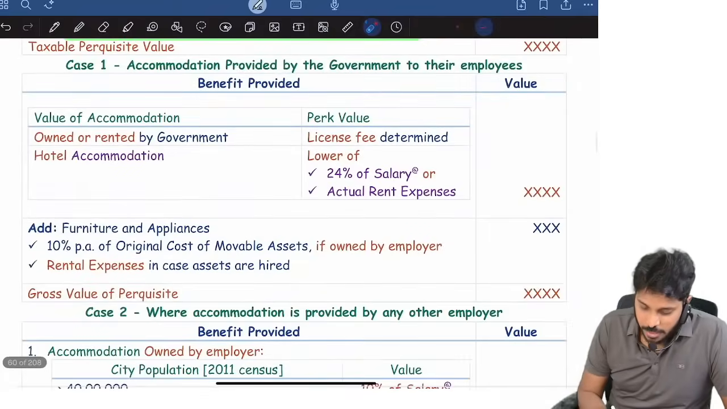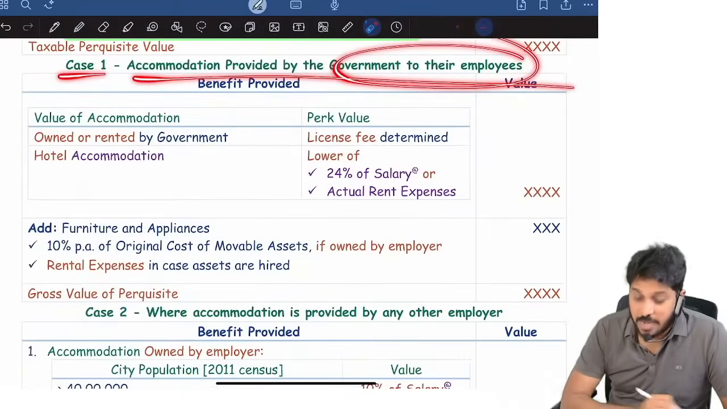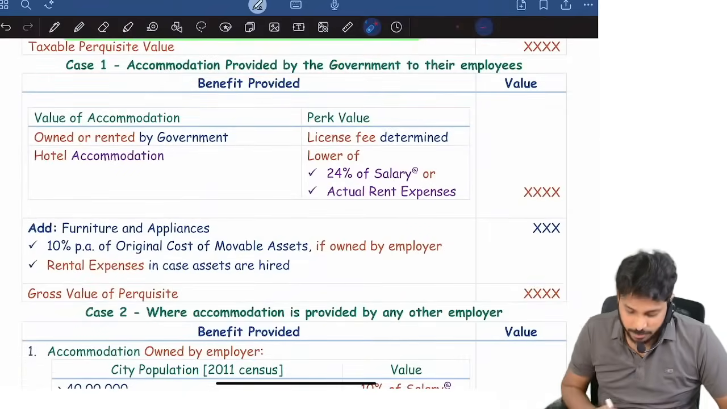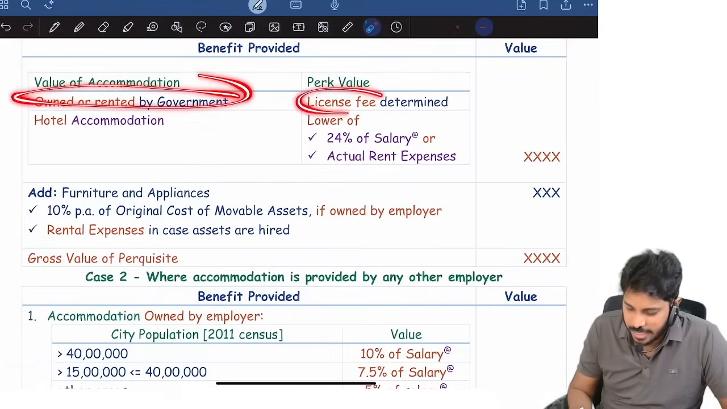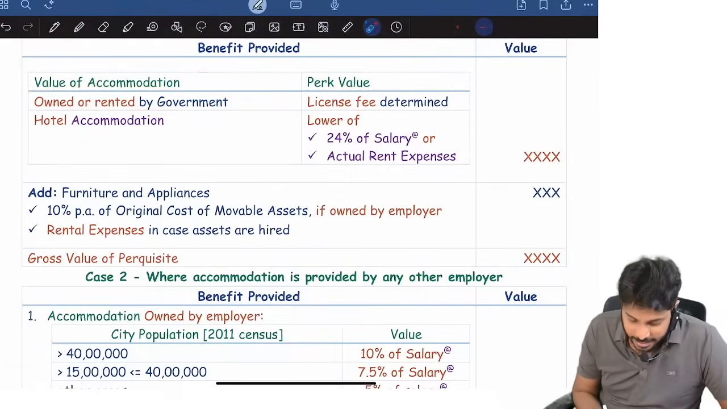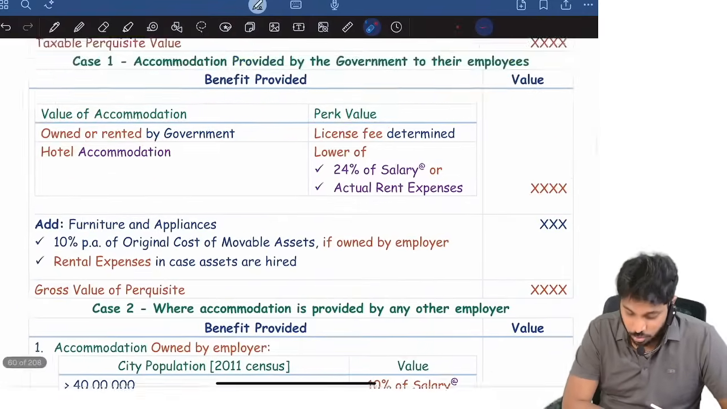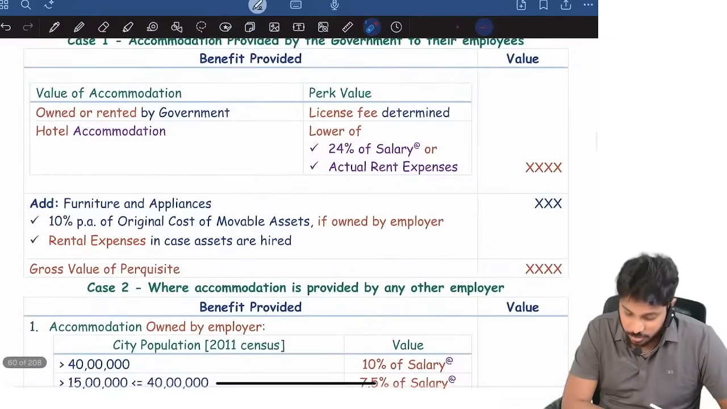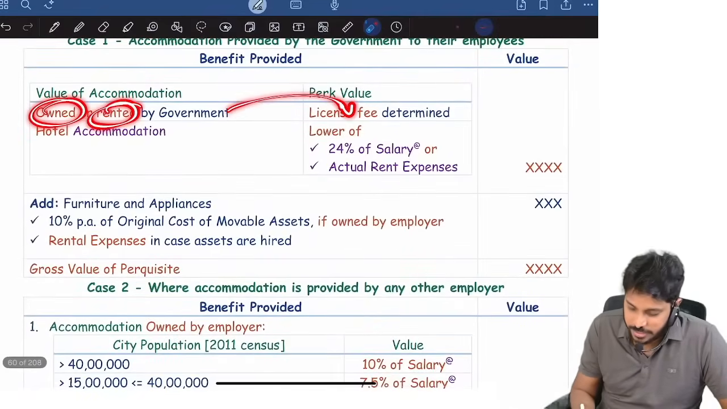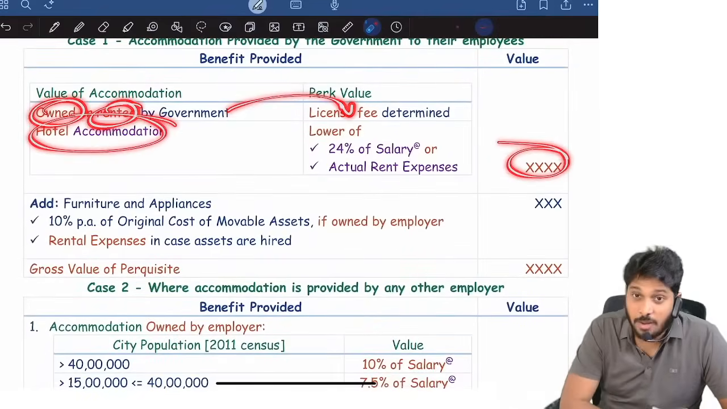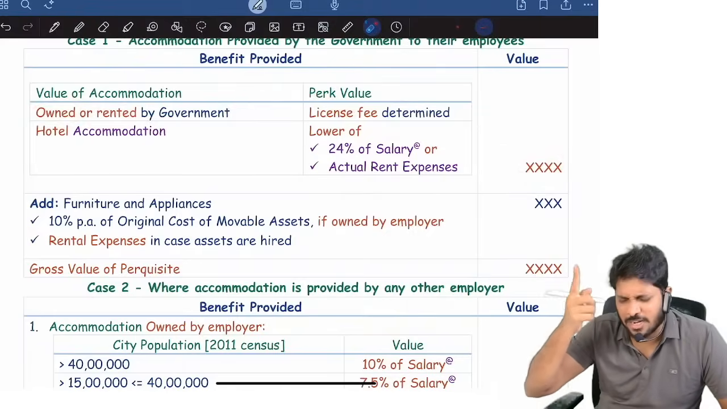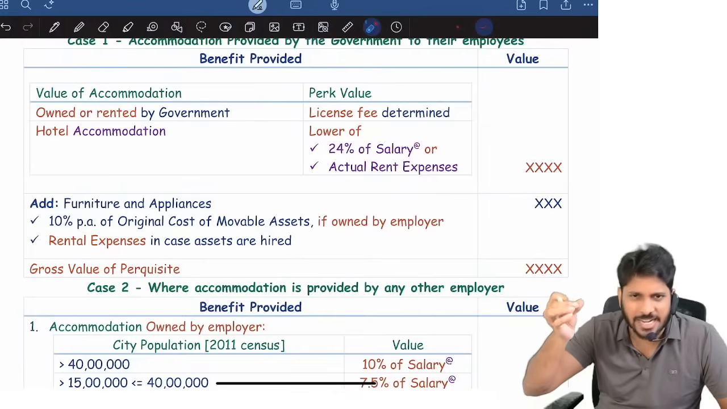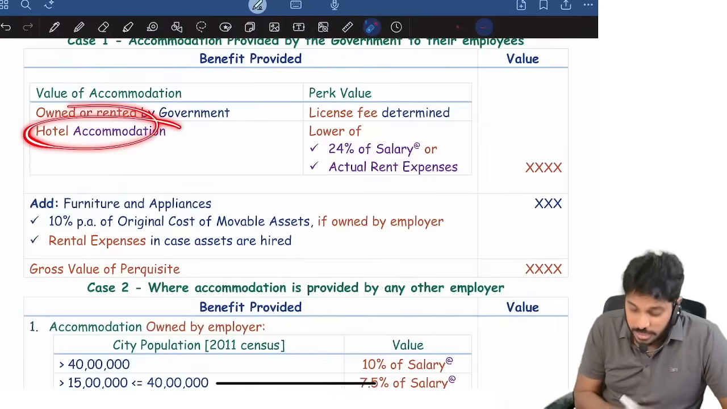Case 1, accommodation provided by government. How to value the accommodation? The accommodation is owned by the government: license fee, that's it. Sir, what if it is hotel accommodation? In government, for hotel also, whether owned, rented or leased, it doesn't matter. For government, it's always the license fee. That rented accommodation logic is not there for government. Straight away license fee.